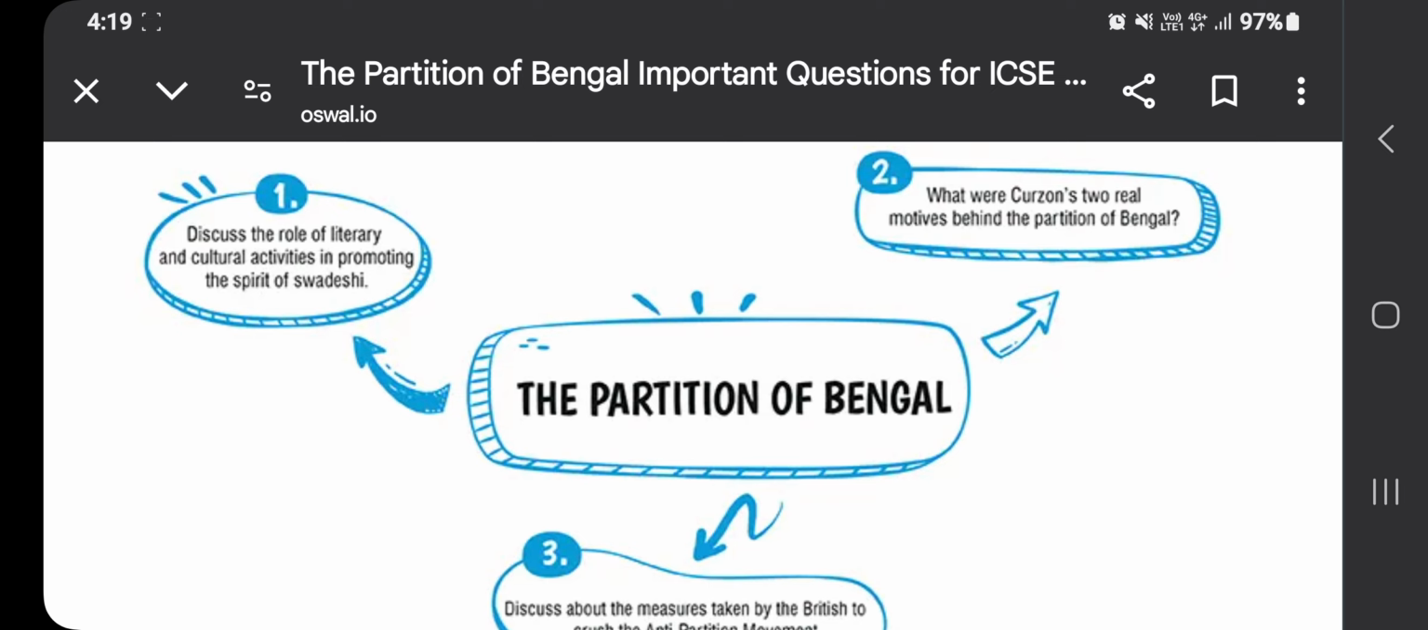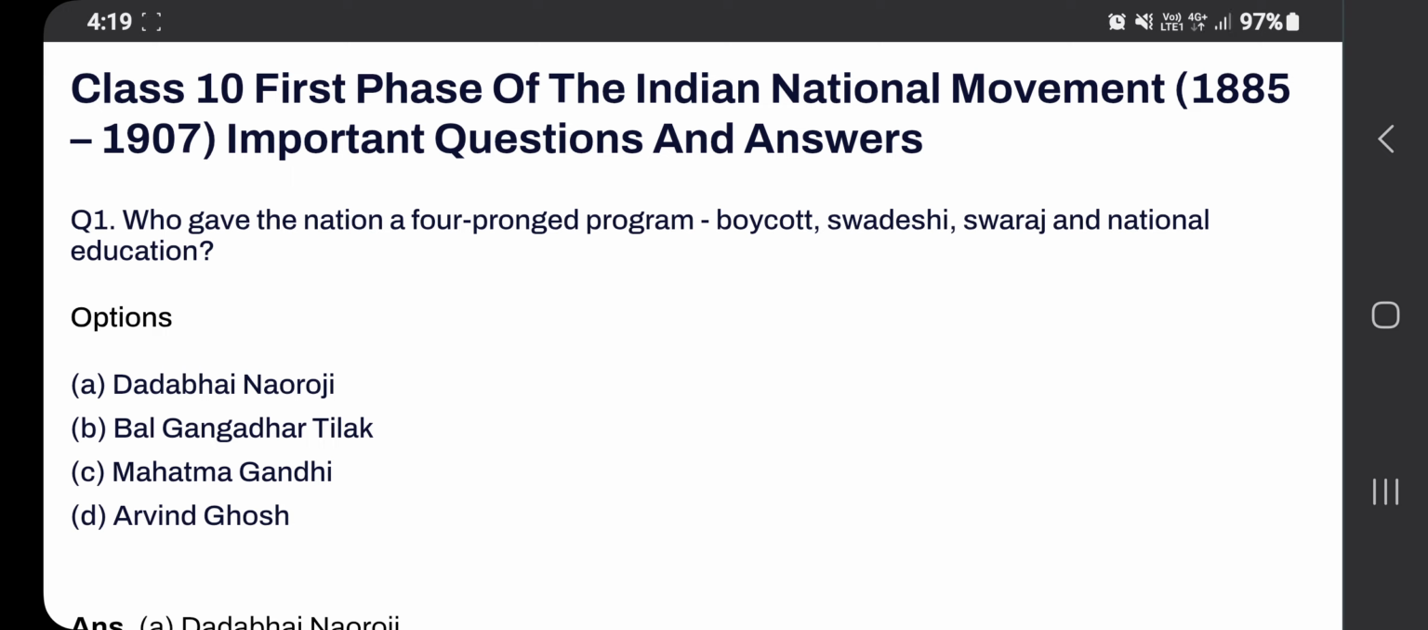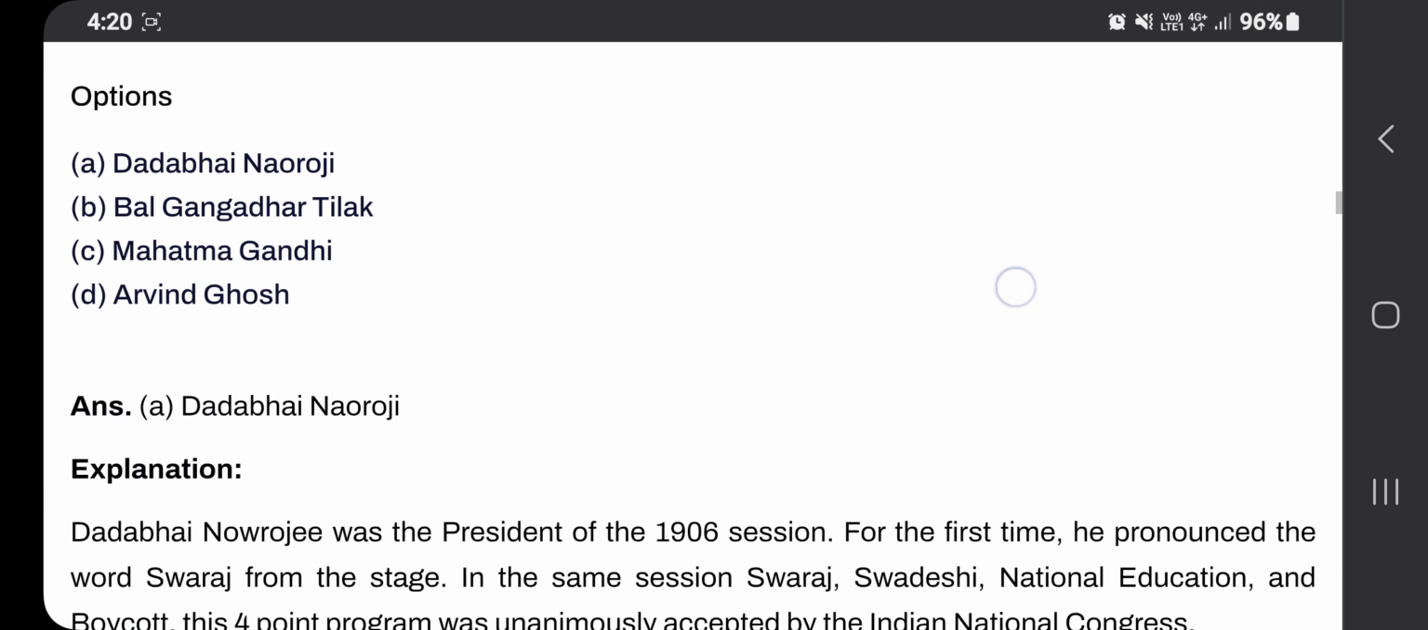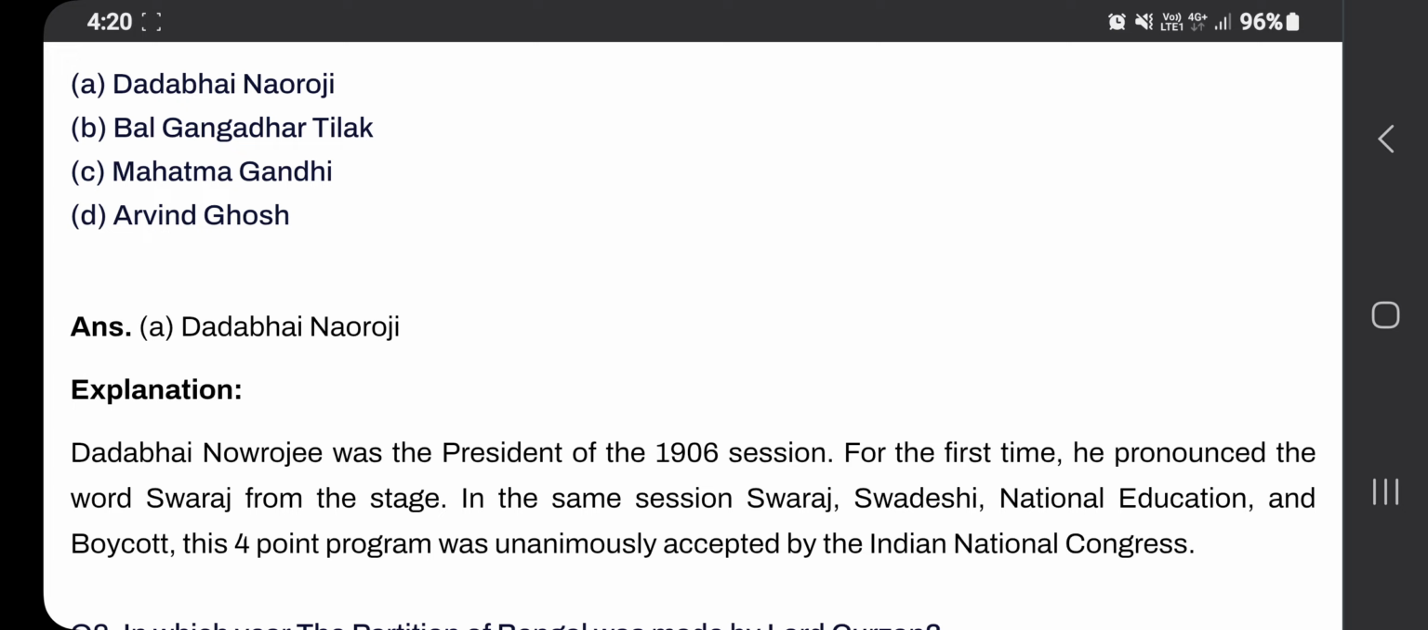Next lesson is the partition of Bengal lesson. In that you can expect this type of MCQs. Who gave the nation a four-pronged program: boycott, Swadeshi, Swaraj, and national education? Then the options are given: Dadabhai Navroji, Bal Gangadhar Tilak, Mahatma Gandhi, Arvind Ghosh. In that, option A is the right answer. Option A. Why that answer is, so Dadabhai Navroji was the president of the 1906 session.